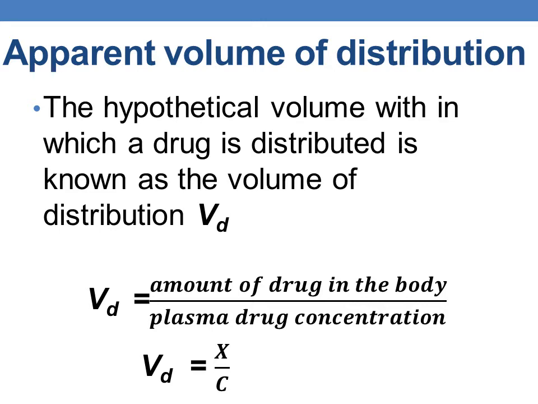VD equals X by C. X is the amount of drug in the body and C is the plasma drug concentration. Volume of distribution is a proportionality constant. It establishes a relationship between amount of drug in the body and its plasma concentration.